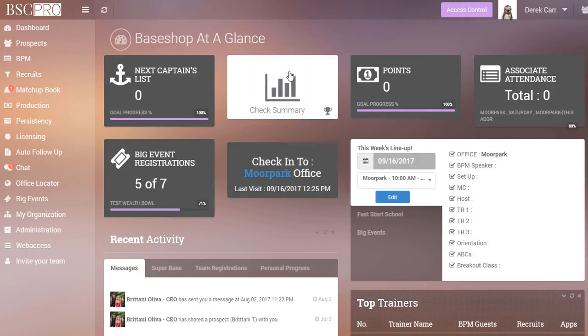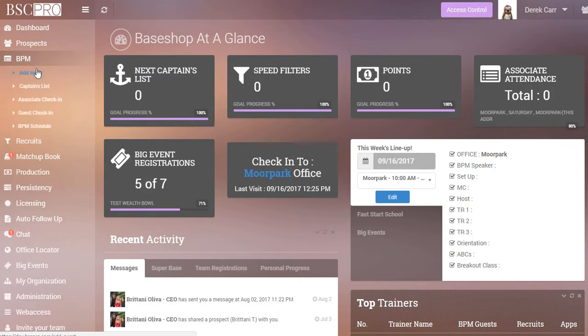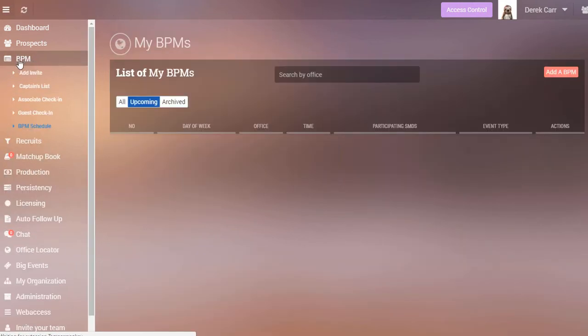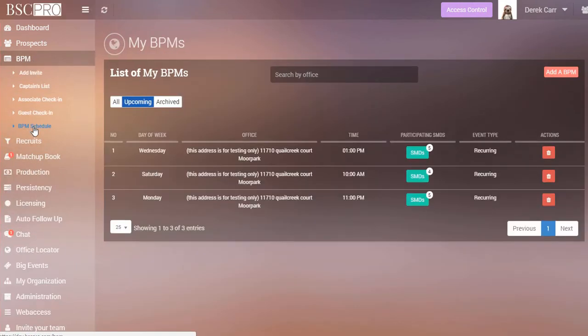One of the first things that you're going to want to do if you're running a bass shop with BSCpro is make sure that your BPM schedule is set up. You do that by clicking BPM, and you can go down to BPM Schedule. That's going to show all of the BPMs that are currently set up for your bass shop.